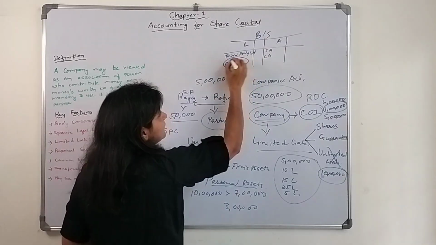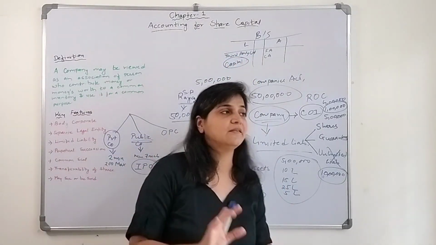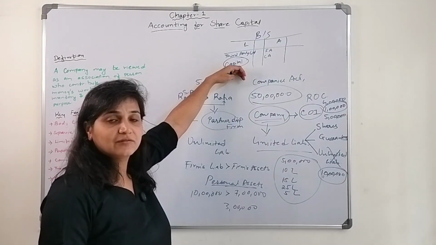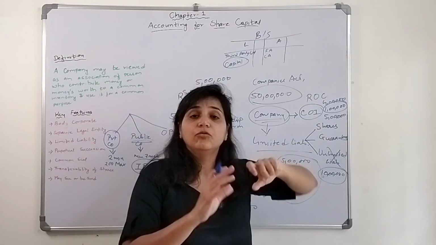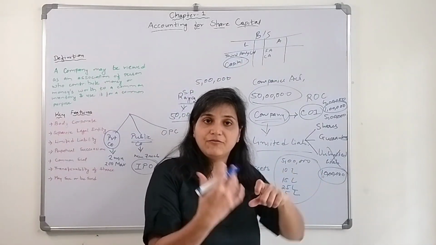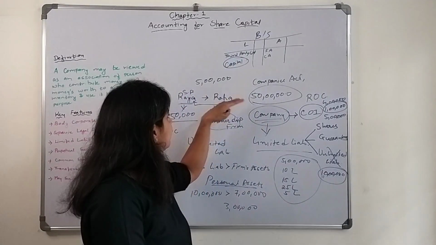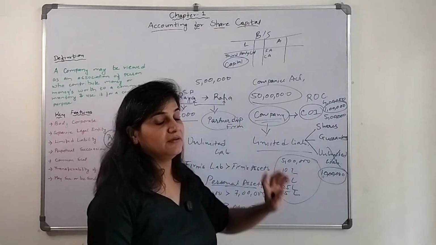Capital means the amount being invested by the owner of that particular business. In case of a sole proprietor, that capital belongs to the sole proprietor. In case of a partnership firm, they will mention how much capital every partner has brought into the firm, like Raya brings 2.5 lakhs, Raha brings 2.5 lakhs.